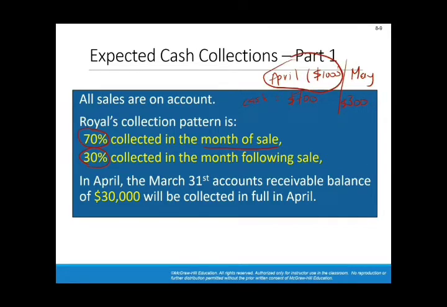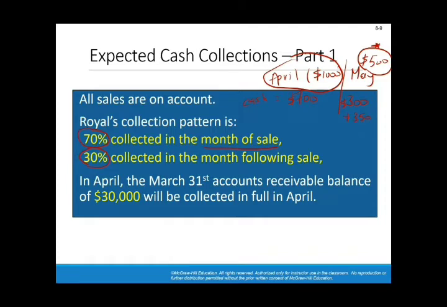Of course, if you sell, let's say, $500 in May, you will collect out of this $500 70%, so 300 plus 0.7 multiplied by 500, which is 350. And the rest, the 30% of this sale, will be collected in the following month. So we're talking about $150.